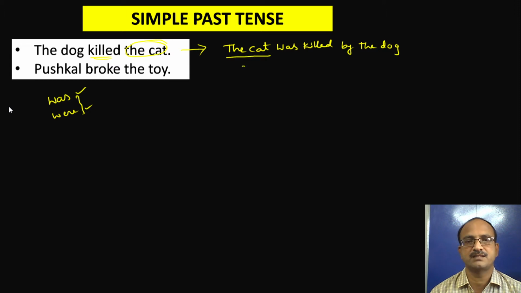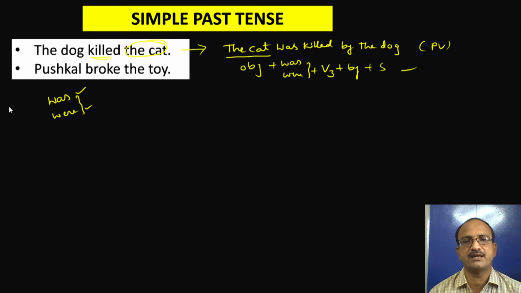Here it is. This is the object. Since it is a past tense, we have to take either was or were. This is the V3 form, and this is by, and this is the subject. This is the passive voice structure. You know, in the simple present tense, we take is, am, or are. In the simple past tense, we take was, were. So V3 is common for all passive voice. So this is very easy. The first tense is simple present tense, and this is simple past tense. The only difference is that in place of is, am, are, we have was and were.